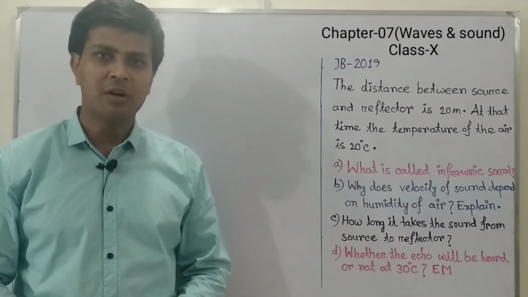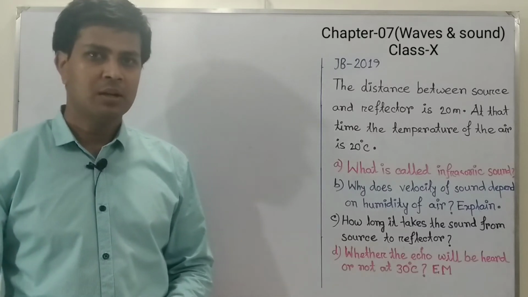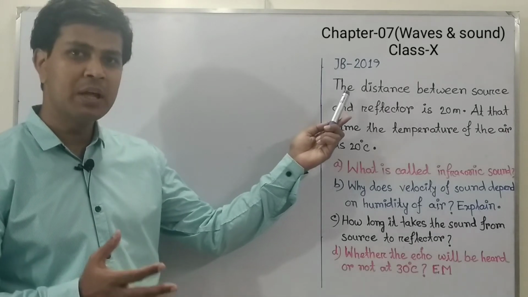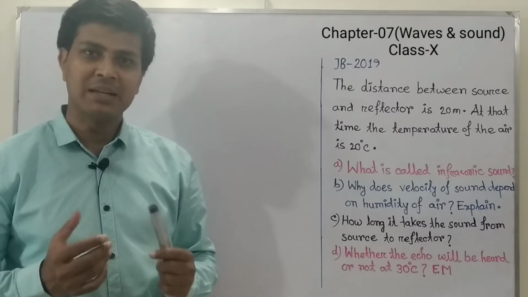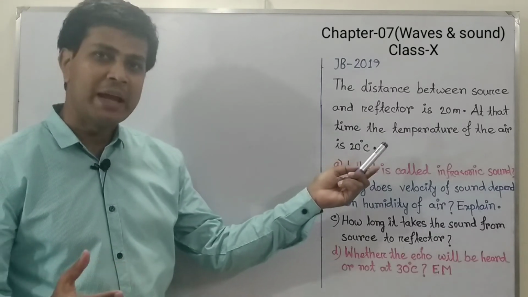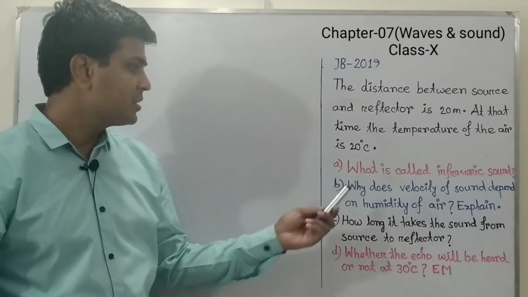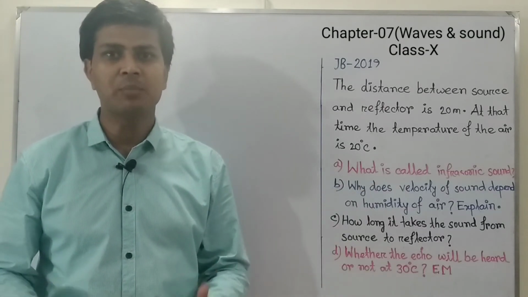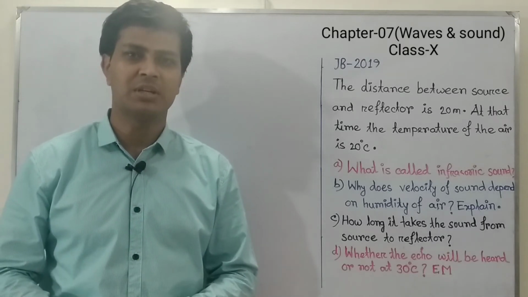Now I am going to solve a creative question from Jessore Board 2019. Look at the creative question. The question says the distance between the source and the reflector is 20 meter. At that time the temperature of the air is 20 degrees Celsius. And question A is, what is called infrasonic sound? Infrasonic sound means the sound whose frequency is less than 20 Hz.